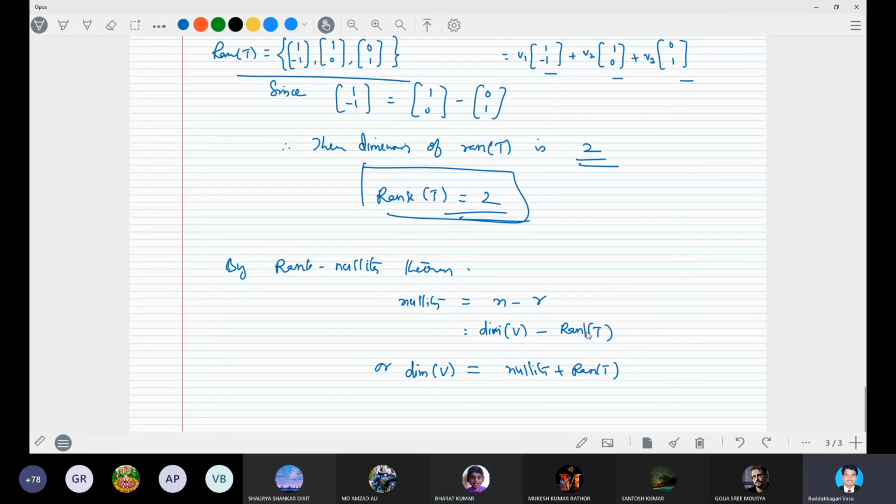Rank of T you need to write in full. Nullity is 1, rank of T is 2, so the dimension of V, which here is R3, is equal to 3. Any doubt in this?